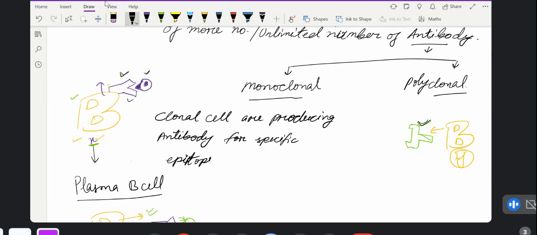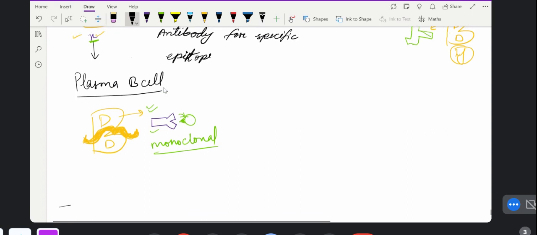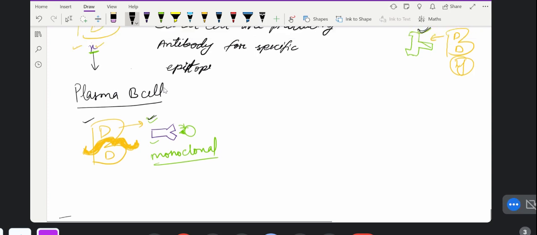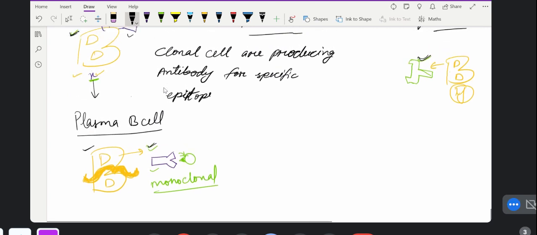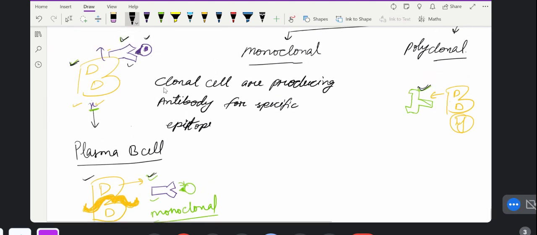Okay, so whatever the clone you will get from this parent cell, whatever the descendants of this B cell will be present, they will form only this type of antibody. Okay, hope you understood this type of antibody they will form. Got it? Now the thing is that polyclonal. Now what does polyclonal mean?